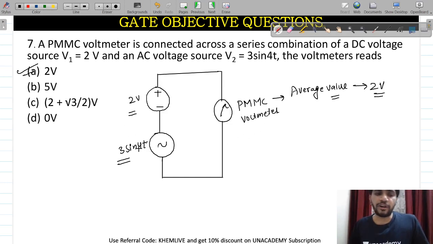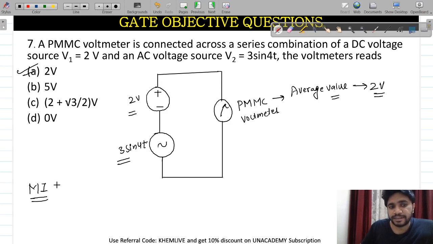Now, what else can be asked is my concern. They can ask: if it is a moving iron (MI) instrument, then what will be the value of this voltage?